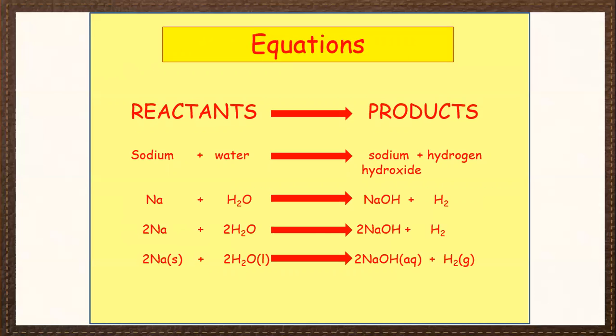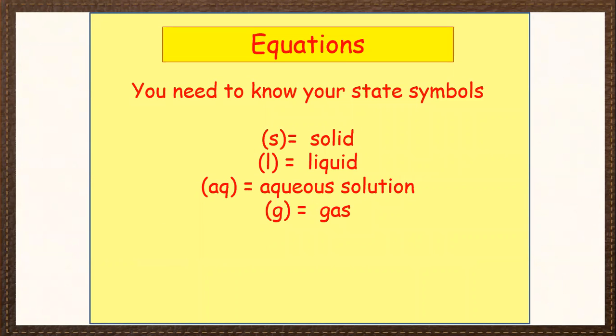2 moles of sodium and 2 moles of water give 2 moles of sodium hydroxide and H2, with the state symbols. State symbol for sodium is S, for H2O is L, for NaOH is AQ, for H2 is G. So state symbols S, L, AQ, G are used for this equation. This is the complete chemical equation representation. Now you need to know your state symbols. S is solid, L is for liquid, AQ is for aqueous solution, G is for gas.